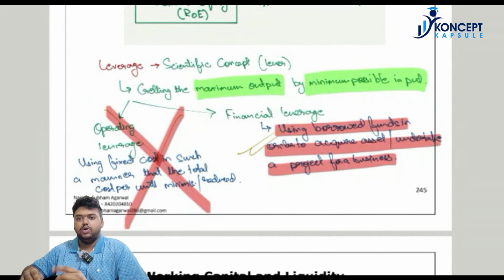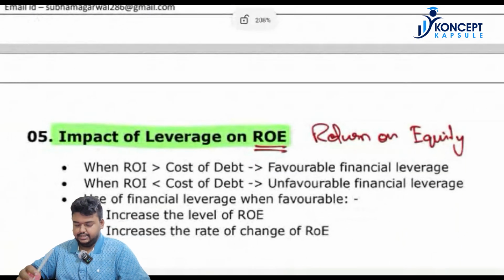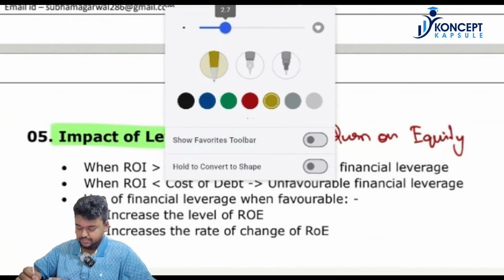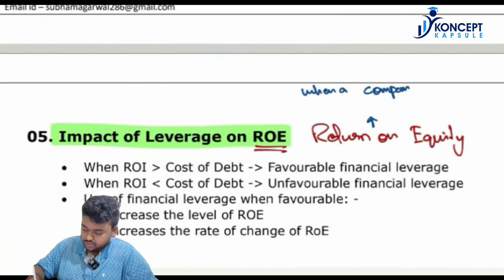So what is this topic? This topic basically indicates what is the impact on shareholders' return when a company borrows money.